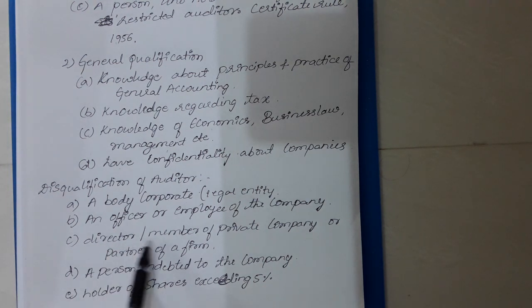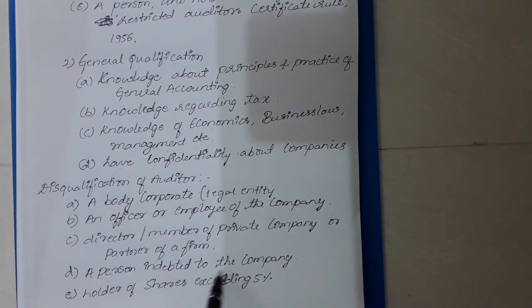Next is a director or a member of a private company or a partner of a firm. Any person who is a director of any other company, or a member of some other company, or a partner in some other company who is having a managing agent, even he cannot be taken as an auditor.